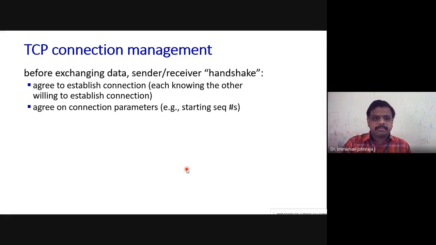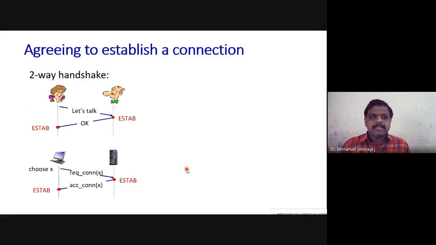Moving on, this is an example of a two-way handshake. On the left-hand side, you have the sender asking, "Let's talk." Now it changes to a state called established. This is not TCP, just a general analogy, where the other person says okay. Now, what would happen in this example?